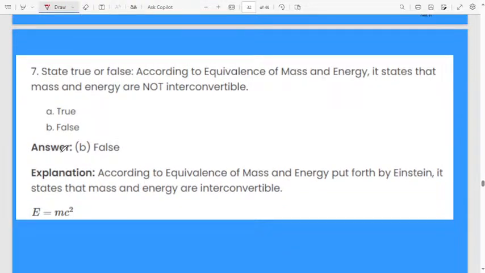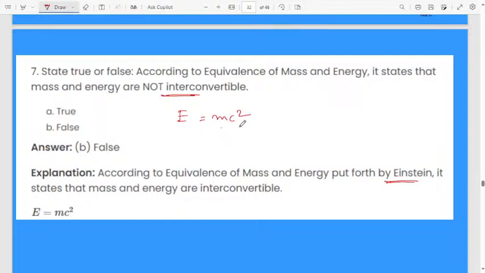State true or false. They will not give it, but I can explain the concept. That's why I included this question. According to equivalence of mass and energy, it states that mass and energy are not interconvertible. False, because you know E is equal to mc square. From this equation, mass and energy put forth by Einstein. This equation was discovered by Einstein. E is equal to mc square states that mass and energy are interconvertible.